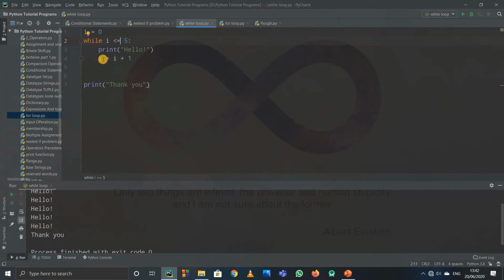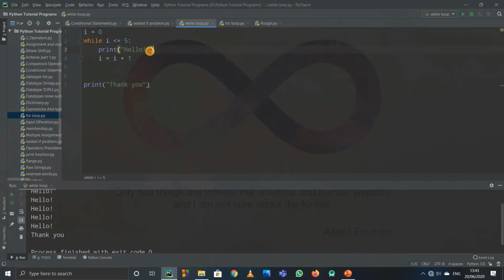But now what will happen, i will be 5 plus 1, that is 6. So it will execute this again. So it will check while 6 is less than or equal to 5. So 6 is obviously not less than or equal to 5, so it is false. So it will directly skip to the statement and it will directly print out thank you. So this is one of the cases.